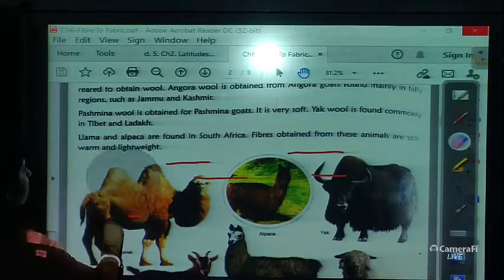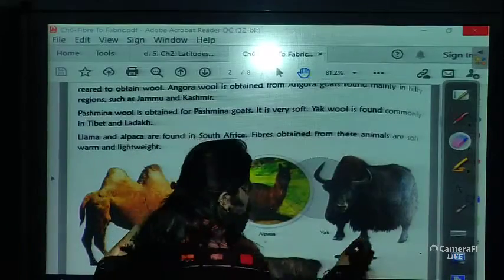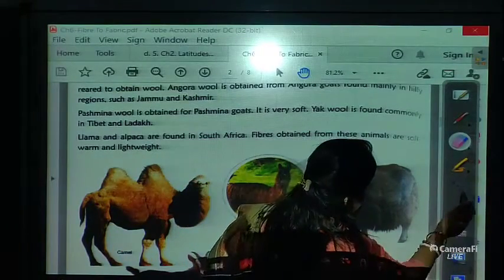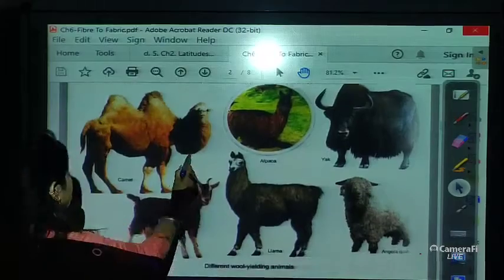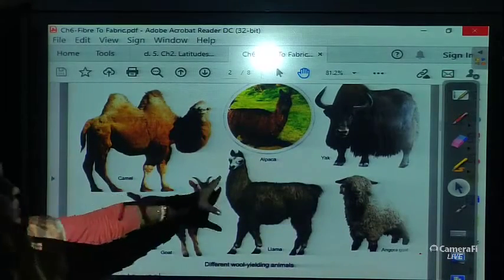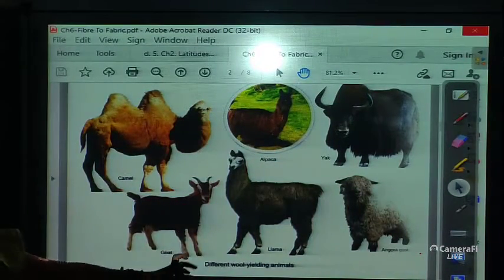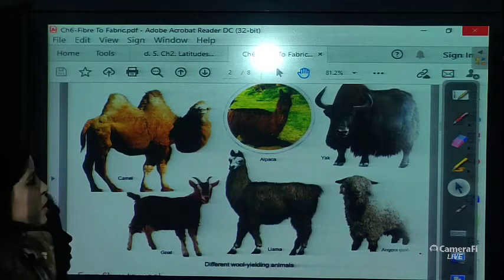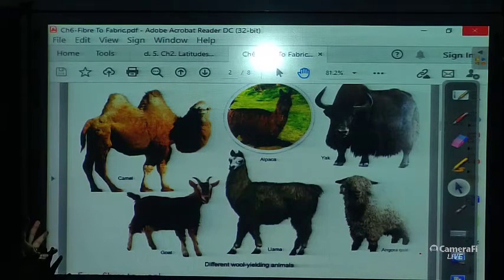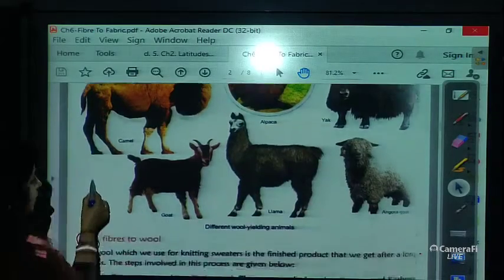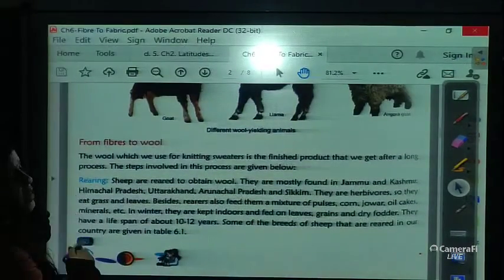See the picture of these animals. This is camel, alpaca, yak, goat, llama and Angora goat. These are the animals from where we get the wool. These are the wool yielding animals.